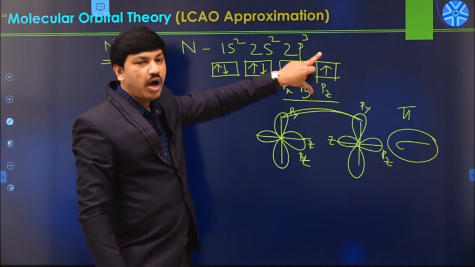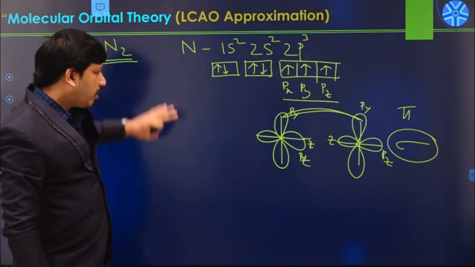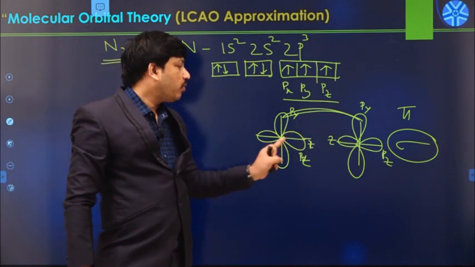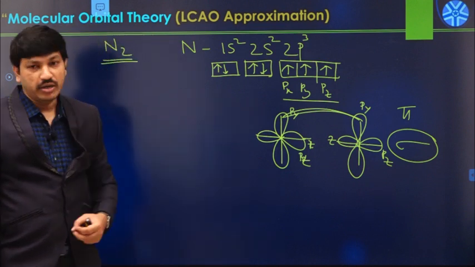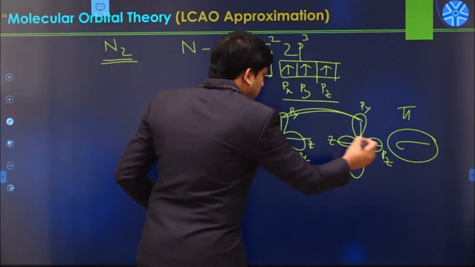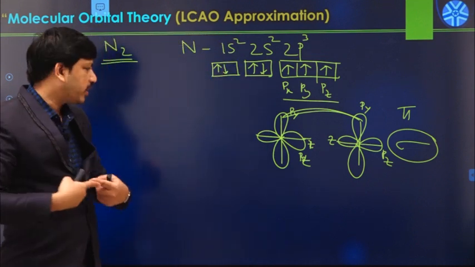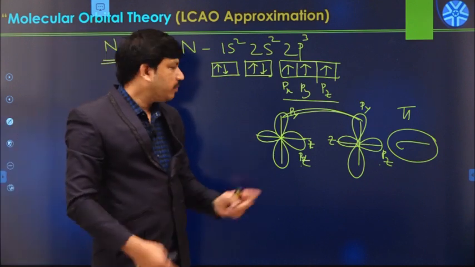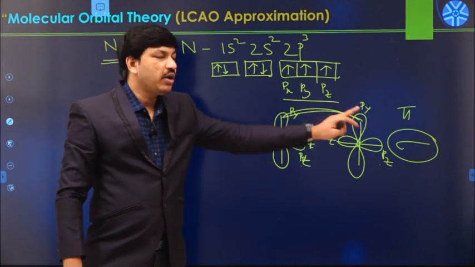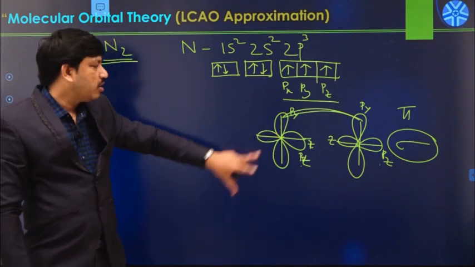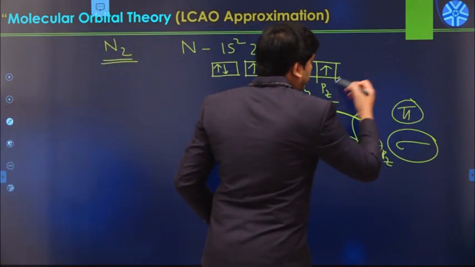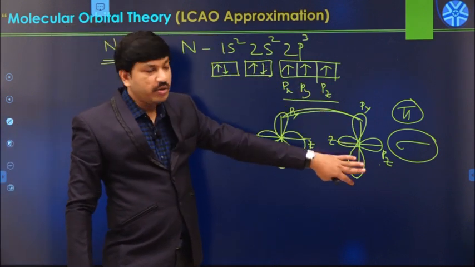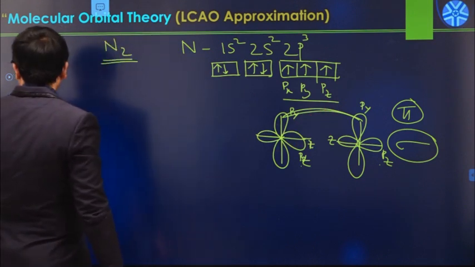So whenever p orbitals are involved, we have sigma bonding molecular orbitals or pi bonding molecular orbitals, depending on the orientation of the px, py orbitals. If we fix the z axis as the bonding axis, the pz combination always produces sigma bonding. The other two combinations, py or px, produce pi type of molecular orbitals. Whenever 2p orbitals are involved, sigma orbitals as well as pi orbitals form, so you have to consider that also.